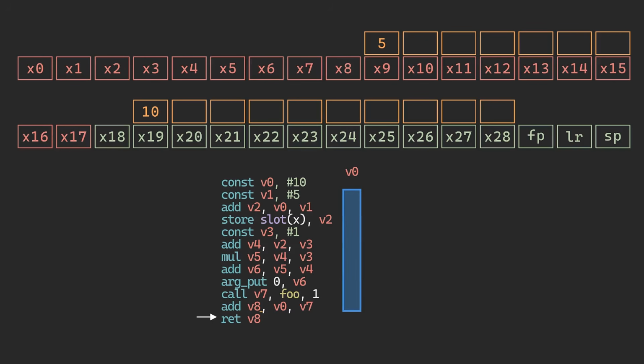We scan backwards because liveness depends on future uses. A value is only live if it will be used later. We build each interval for each register we come across.